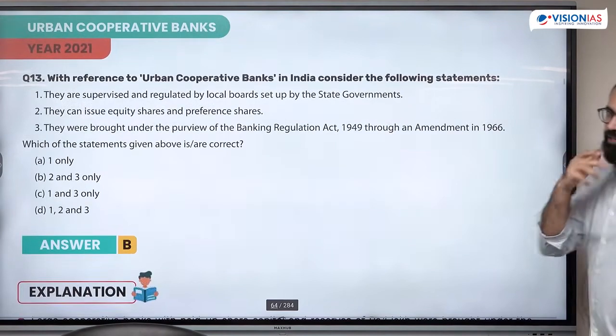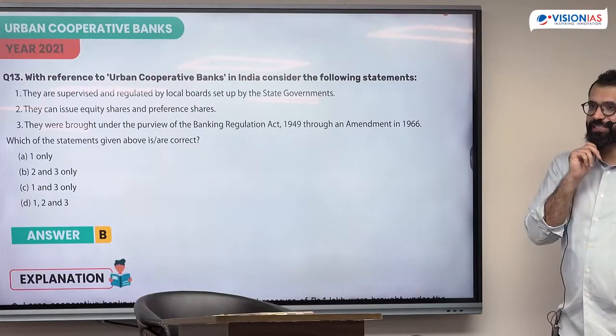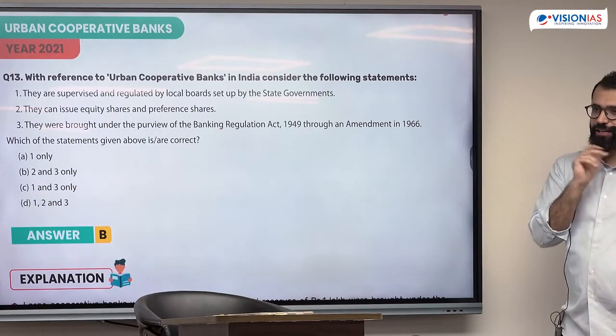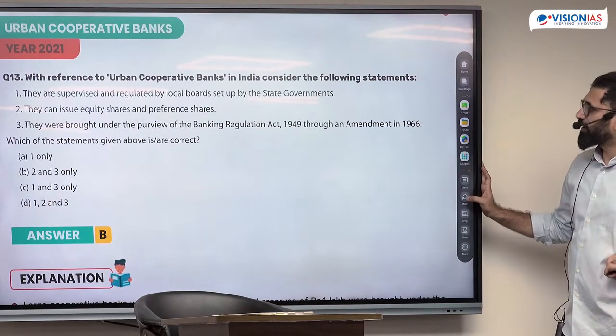Urban cooperative banks. No, nothing. Under Section 7 they can print guidelines, otherwise they can't. With reference to urban cooperative banks, consider the following statement.